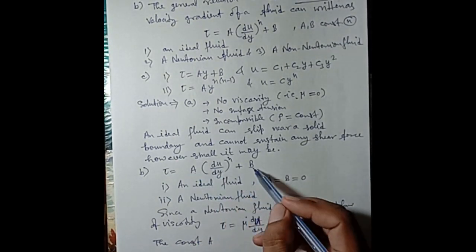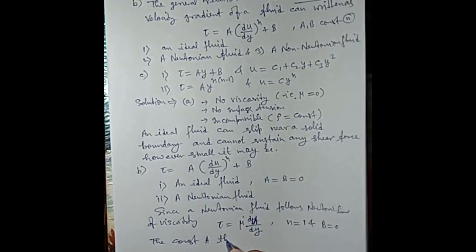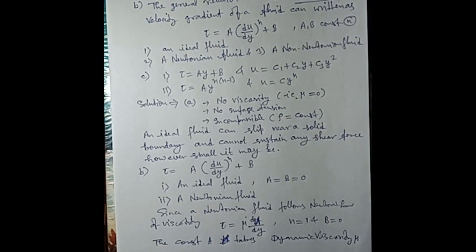The constant B equal to 0, n is equal to 1, and constant A is how much? A takes the value of dynamic viscosity, that is mu, for the fluid. Air, water, kerosene, etc. behave as Newtonian fluids under normal working conditions. Different types of fluid have different viscosity values.